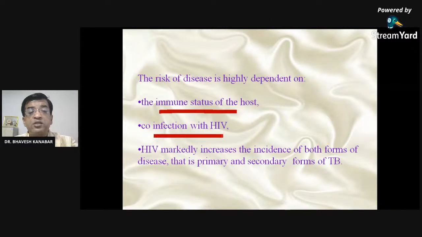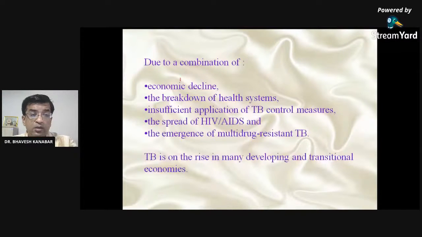Co-infection with HIV: whenever a person already has HIV, human immunodeficiency virus, where immunodeficiency is the important word, it causes immunodeficiency, and there is always a chance that tuberculosis may develop in persons who already have HIV infection. HIV markedly increases the incidence of both forms of disease, that is, primary and secondary. Due to a combination of economic decline, breakdown of the health system, insufficient application of TB control measures, spread of HIV/AIDS, and emergence of multi-drug resistance, TB is on the rise in many developing and transitional economies.